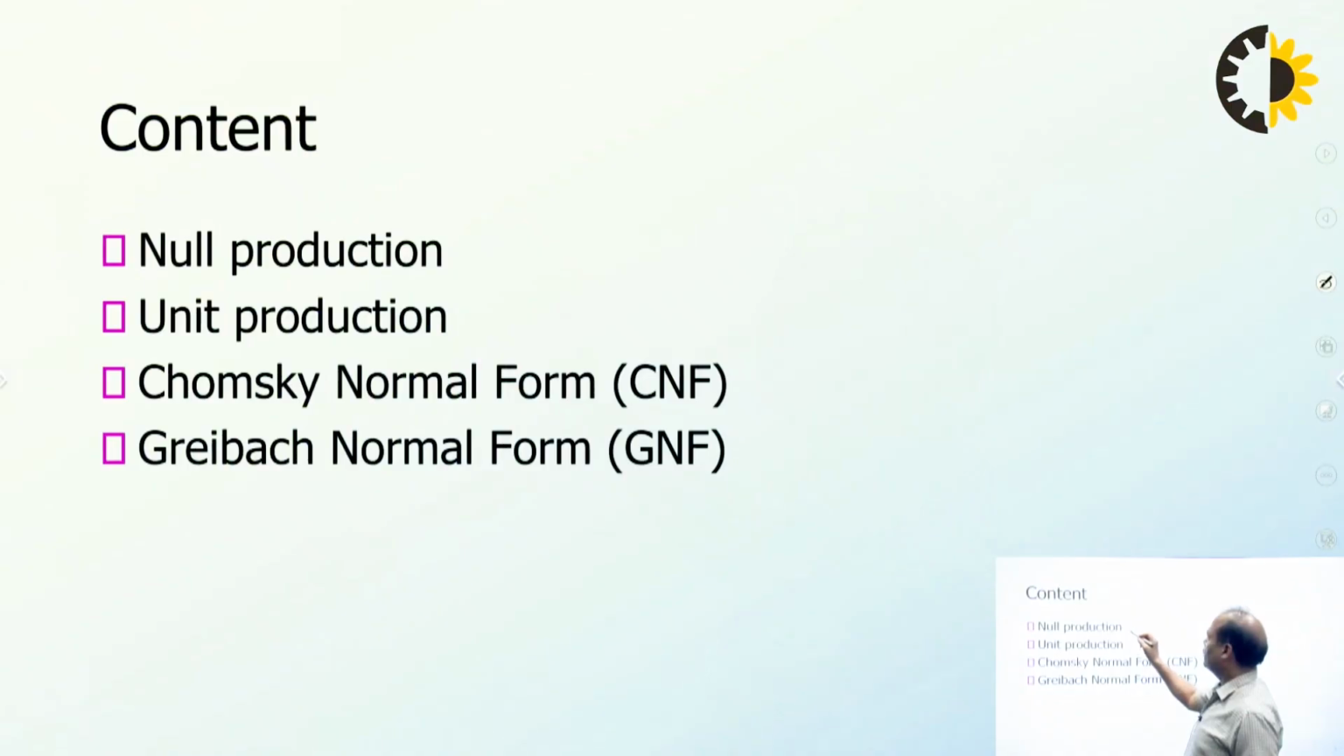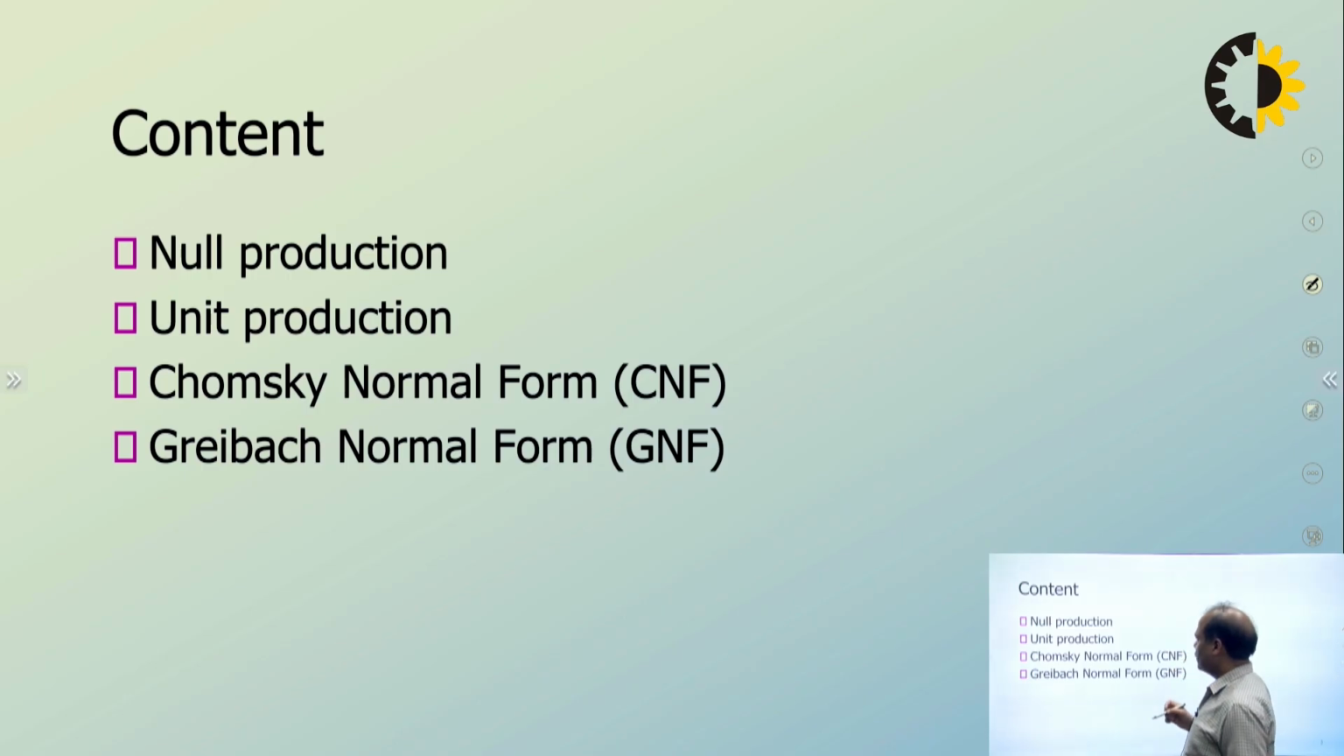We'll talk about null production first, because for Chomsky normal form, a grammar must be free from null production. We call it lambda production sometimes, right? And it should be free from unit production also. So that means for CNF, you must remove the null production and the unit productions, and then come to the CNF, Chomsky normal form.